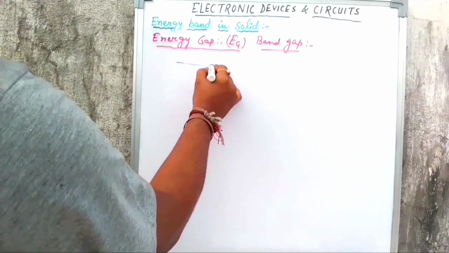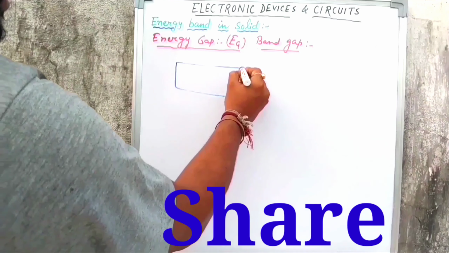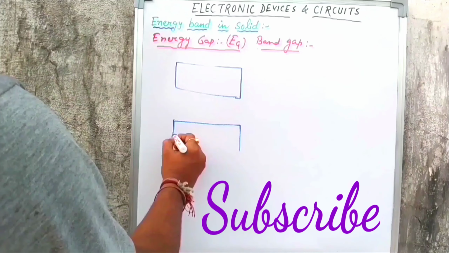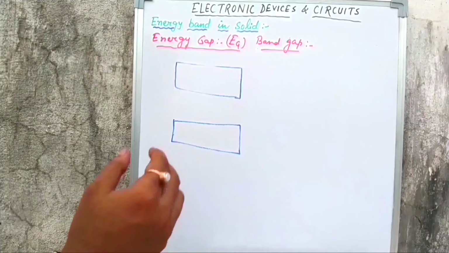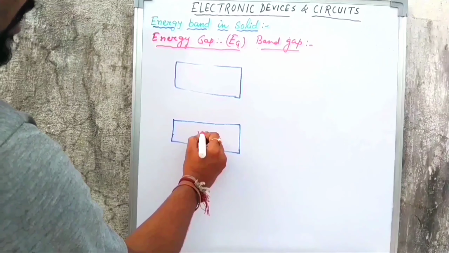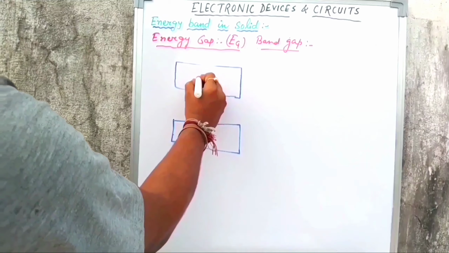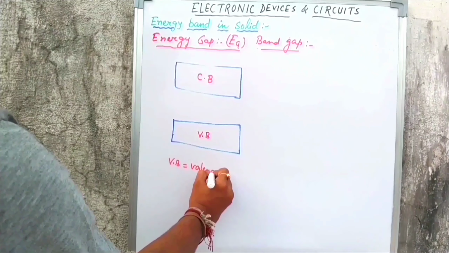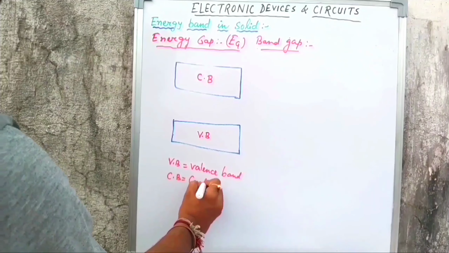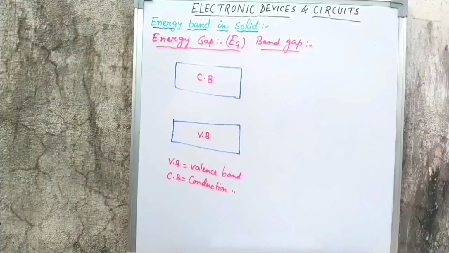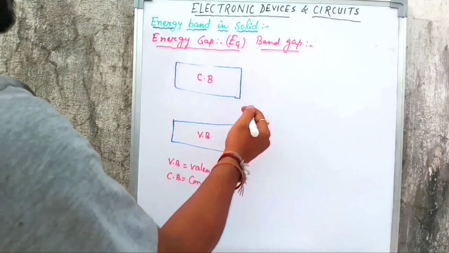So what is the valence band and what is the conduction band? First let me draw the energy band diagram. You can see there are discrete energy levels in any solid where electrons are generally present, right? In these discrete energy levels, the lower energy level is known as the valence band, and the excited state or higher energy level is known as the conduction band. So VB means valence band and CB means conduction band. The gap between the valence band and the conduction band is known as the energy gap. I am talking about this gap.